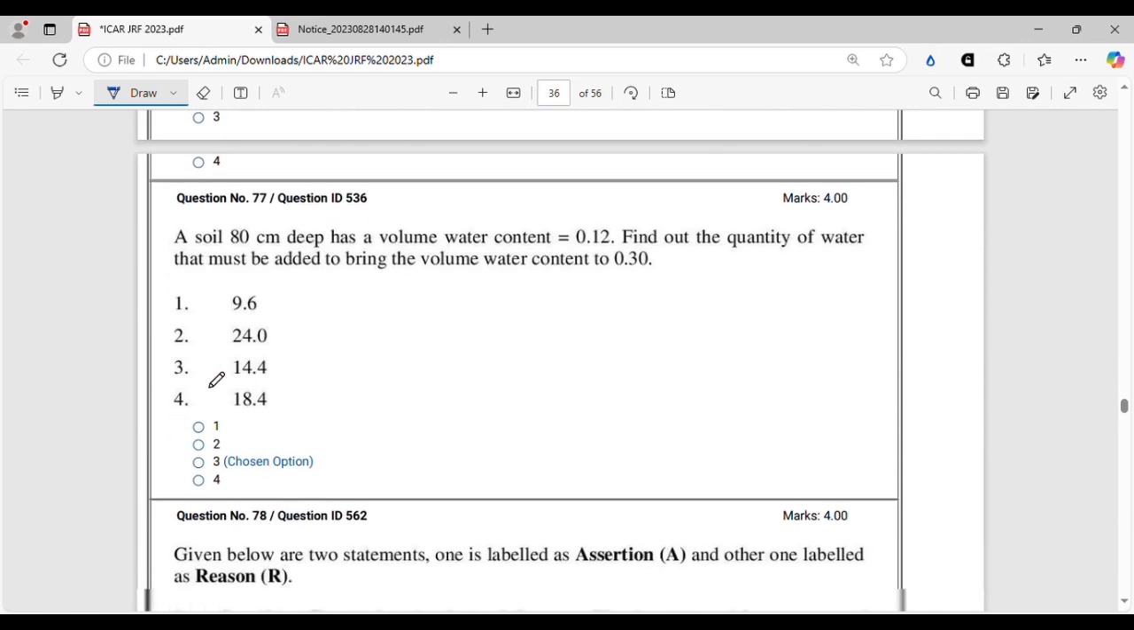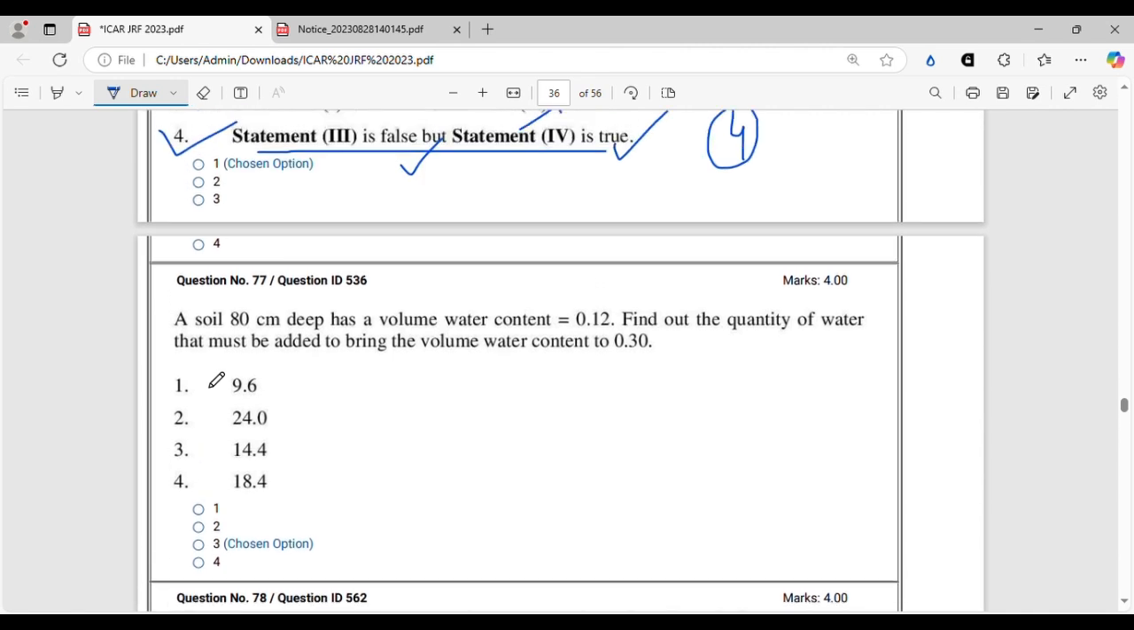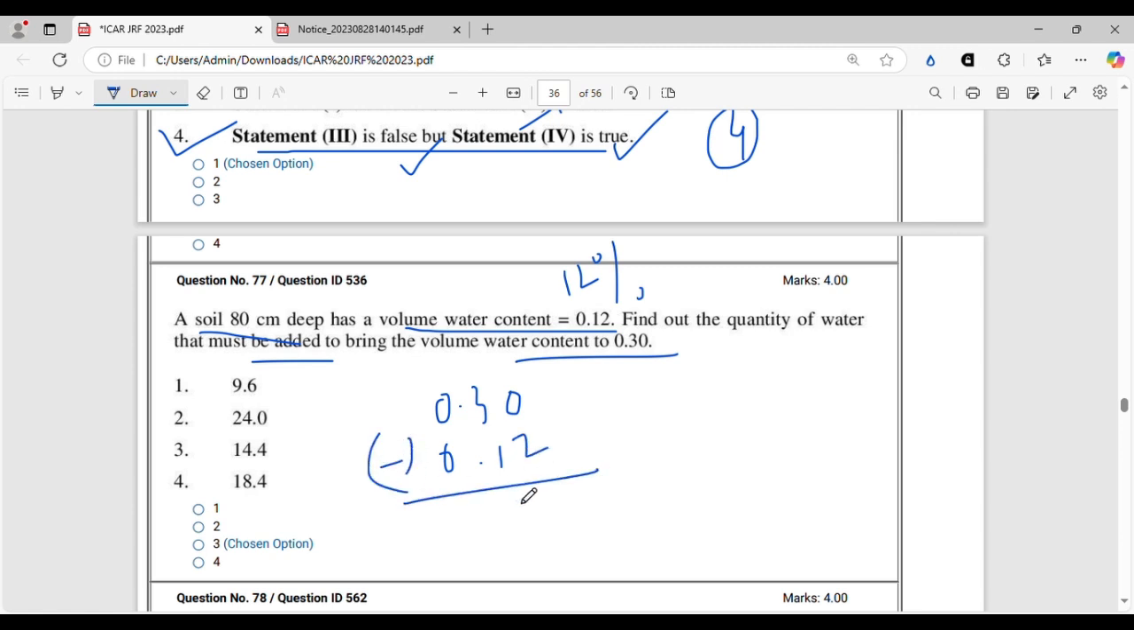Here is another mathematics from the soil water portion. Soil 80 centimeter deep has a volume water content of 0.12, that is 12%. Find out the quantity of water that must be added to bring the volume water content to 0.30. Alright, this is a very easy question. So final volume water content we need is 0.3. What is already there is 0.12. So we just simply subtract it, you will get 8 and 1.